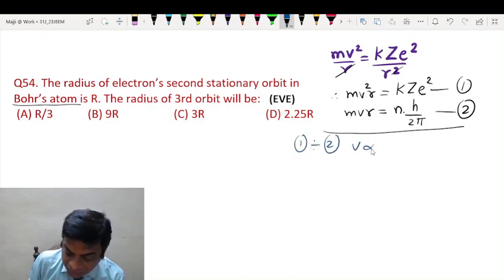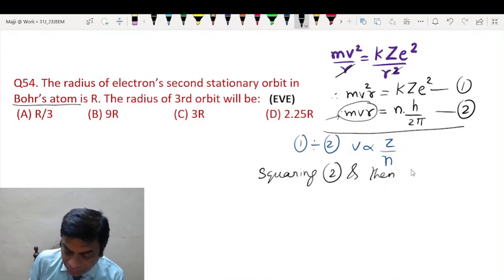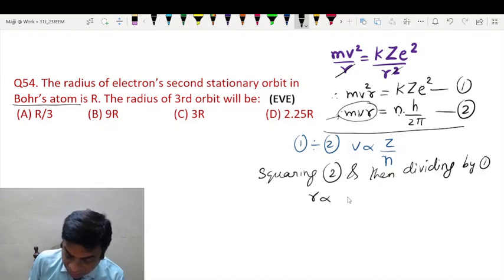Then v, you can see, will be proportional to Z by n. Then, if you want to know r, square 2 and then divide by 1. Then here v square will get cancelled and we will be left with r. So this will be n square by Z.